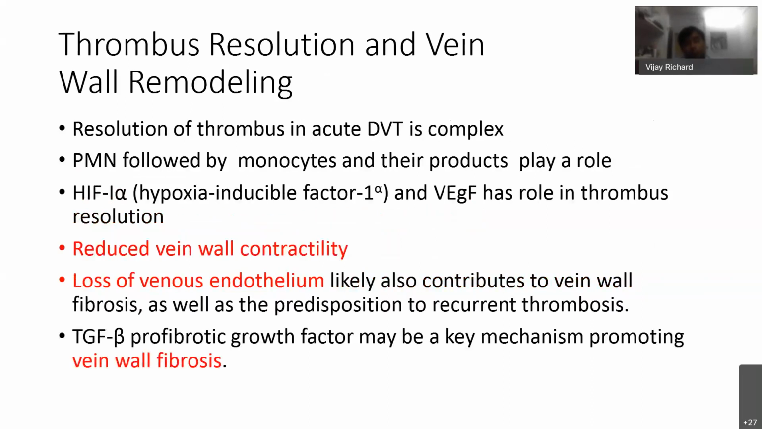So resolution in a patient with DVT is complex. Polymorphonuclear neutrophils are involved, and hypoxia inducible factor and VEGF also have a role. Because of all this, there is reduced vein wall contractility, and an abnormality in the vein wall structure. Because of that, there is vein wall fibrosis, and there can be loss of venous endothelium. Because of loss of venous endothelium, there is predisposition for recurrent